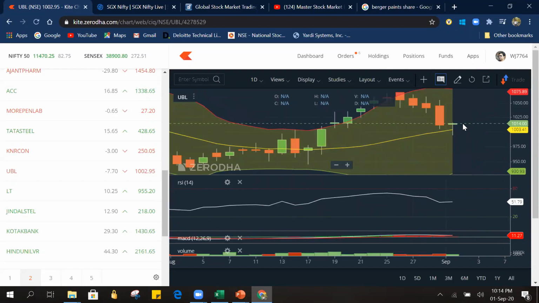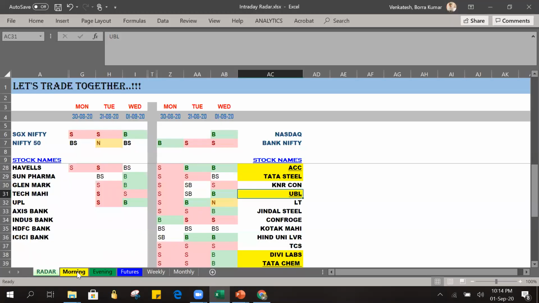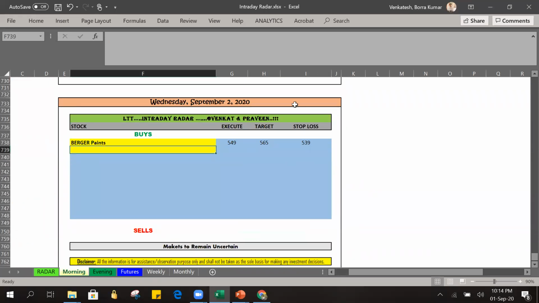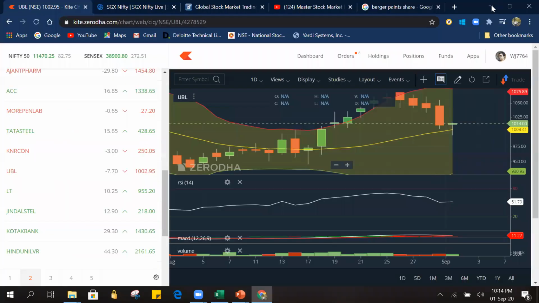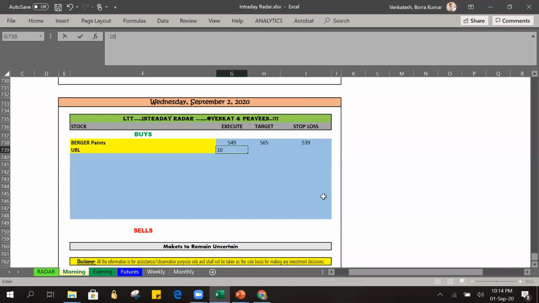So I am bullish on UBL for tomorrow, and I am keeping this in the yellow zone as well. As said, the closing is at 1014, so we can enter at 1012 or 1010 depending upon the opening of this stock, whether it gaps up. Sorry, I forgot the price, it is 1014. So we will plan a bit lower, 1012 or 1010. Okay, I will take 1011.